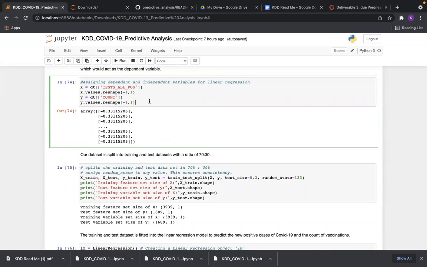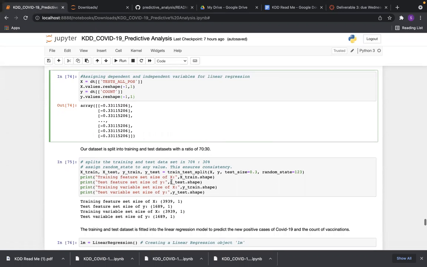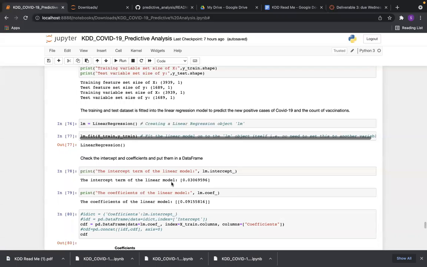With the available data, whatever we have processed till now, completing all the EDA process, we have split it into test and train data with 70-30%. We have close to 3939 records in the train set and 1689 records in the test data set, which is ideally good for any predictive modeling.